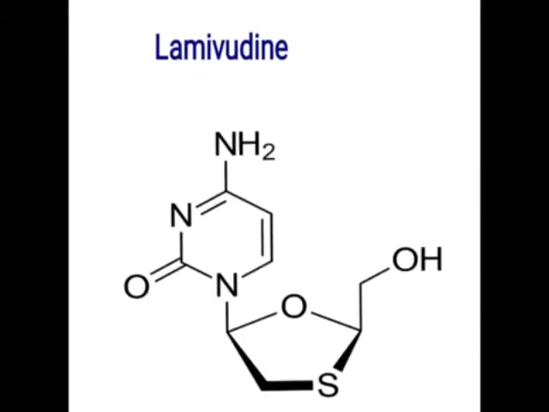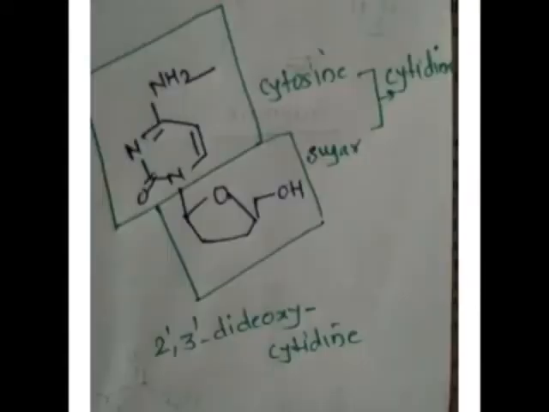By the enzyme viral kinase, it is converted into stavudine monophosphate. Then it is diphosphate, then triphosphate. So it forms stavudine triphosphate, and this enters into the DNA or RNA synthesis, and it terminates the chain elongation process. Next drug is lamivudine. So this is the nitrogen base. Here in the sugar, instead of carbon, it consists of sulfur. Okay, so this is the cytosine and the sugar.